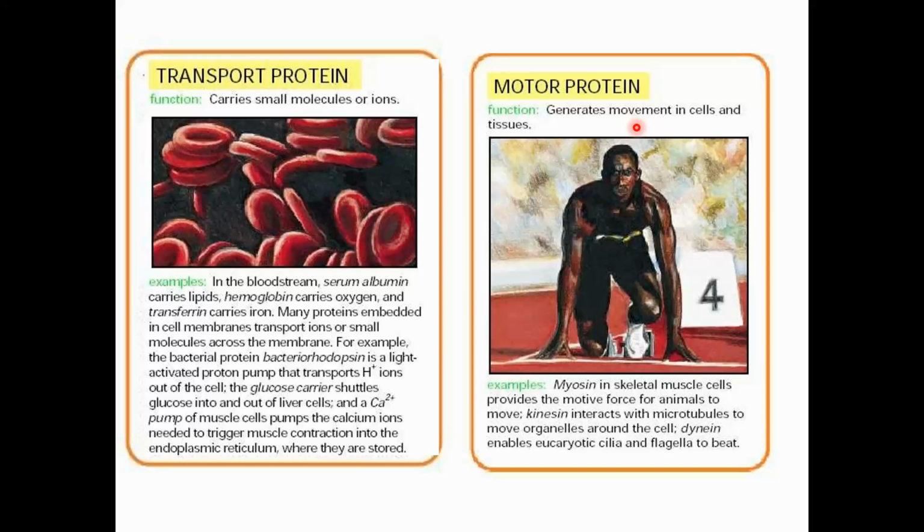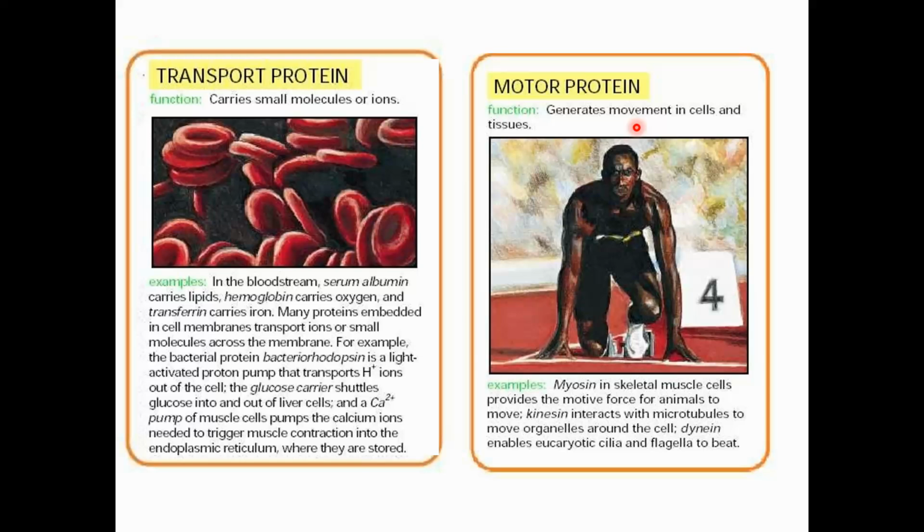Another important function of protein is as a transport protein. What does it mean? Protein also helps in our body to transport different materials from one side to the other, outside the cell or inside the cell. We also have different proteins like dynein and kinesin. These help to transport different organelles or different micronutrients from one side of the cell to the other, or from inside of the cell to the outside of the cell.